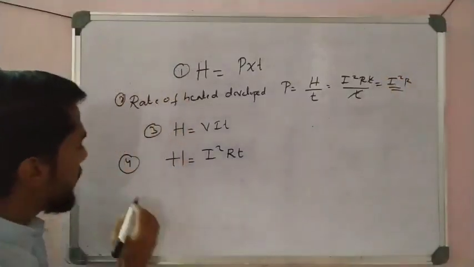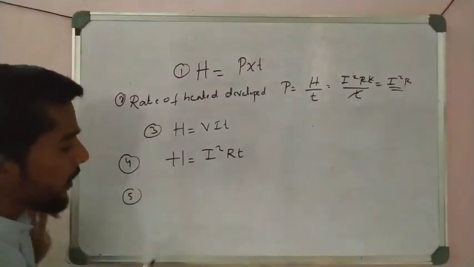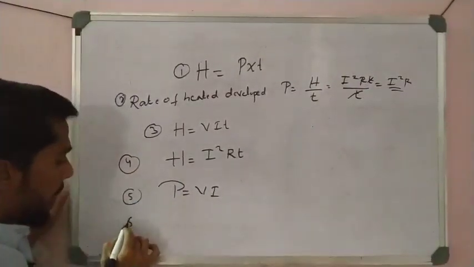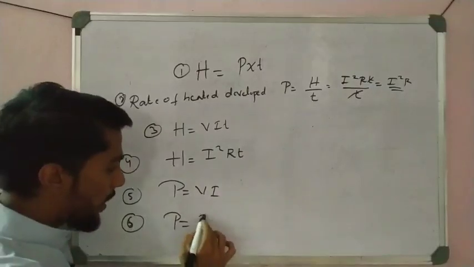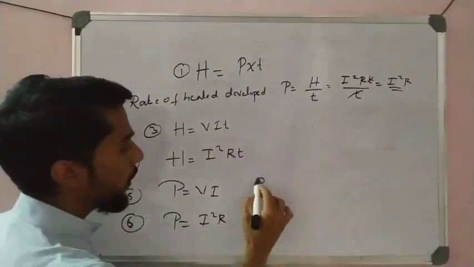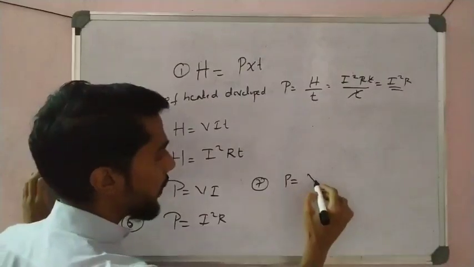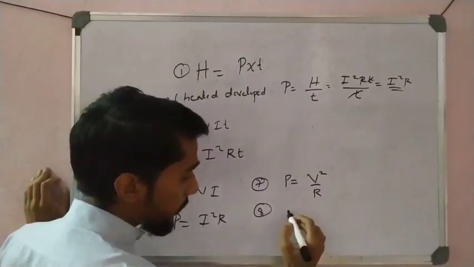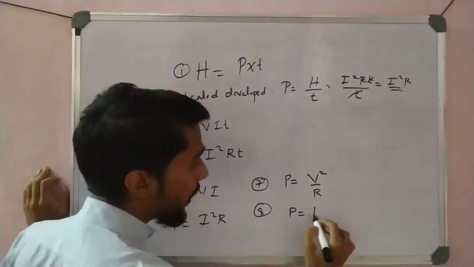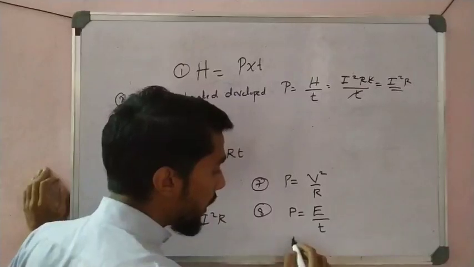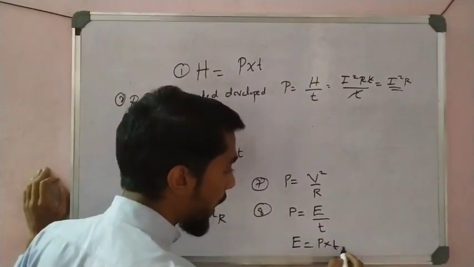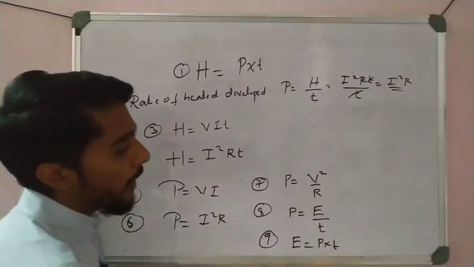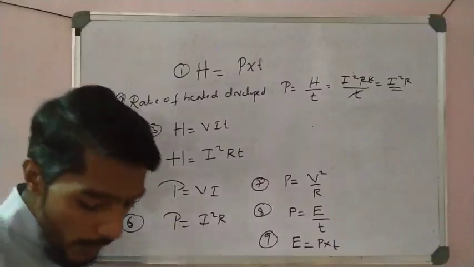Now let us see the fifth one, the electrical power relations. First is P is equal to VI, and next is P is equal to I square R, and then the seventh one is P is equal to V square by R. And another is electrical power, P is equal to electrical energy by time. Also, electrical energy is equal to power into time. This expression is also important. So power is equal to electrical energy by time, and these are all the important formulas you have to remember here.